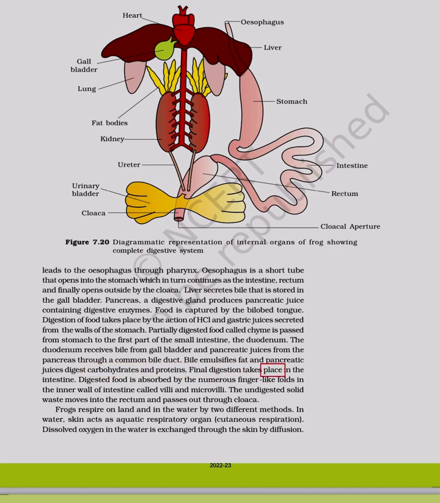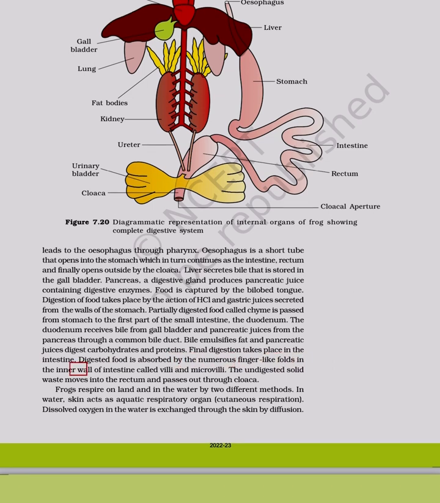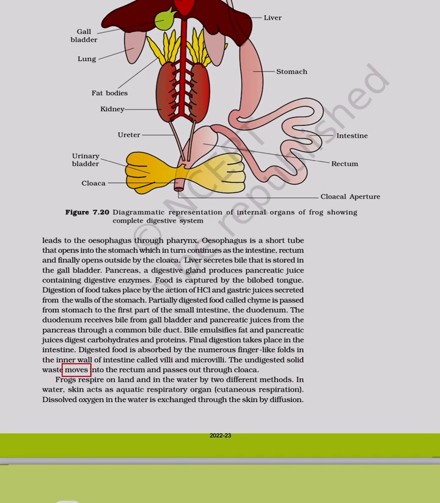Final digestion takes place in the intestine. Digested food is absorbed by the numerous finger-like folds in the inner wall of intestine called villi and microvilli. The undigested solid waste moves into the rectum and passes out through cloaca.